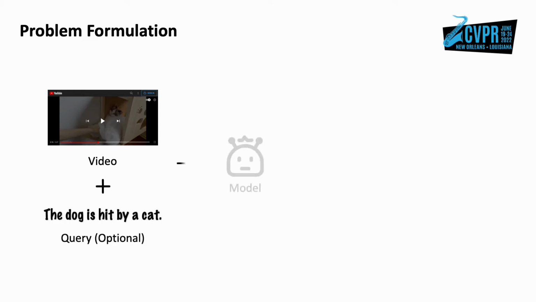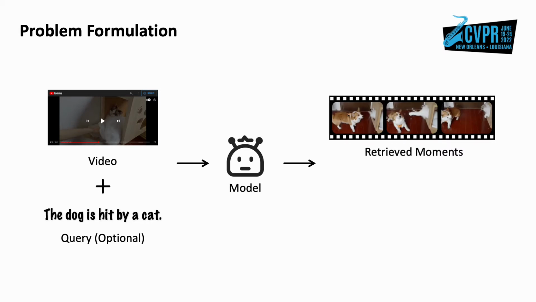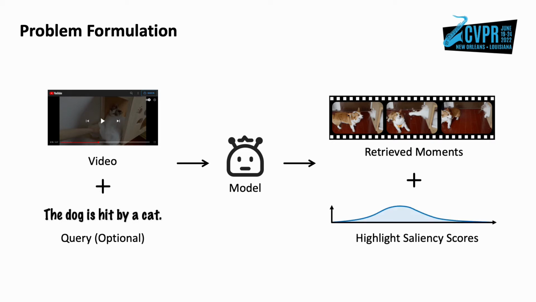In this work, we consider the task of joint video moment retrieval and highlight detection. Here, the input is an untrimmed video and optionally a natural language query. The expected outputs are some video moments in which the visual or audio contents are relevant to the query. In each moment, clip level saliency scores indicating the highlights of this moment are also predicted.